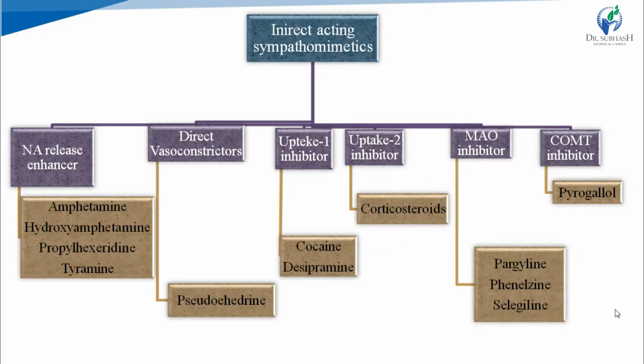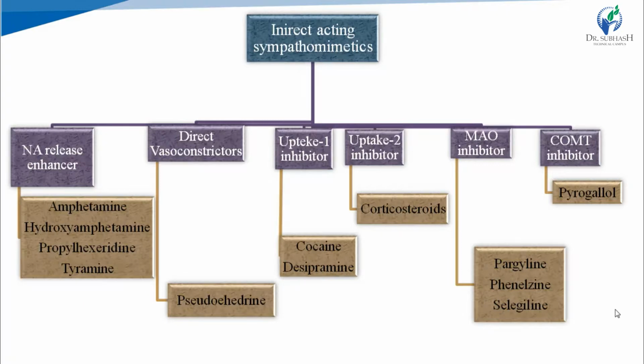We have seen this in the neurochemistry of catecholamines, uptake of noradrenaline: uptake 1 is known as neuronal uptake and uptake 2 is known as extraneuronal uptake. Right? So they inhibit the uptake of noradrenaline, and by inhibiting uptake, they enhance the availability and duration of action of noradrenaline. So noradrenaline will be available for longer duration.